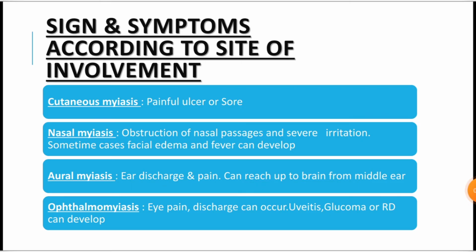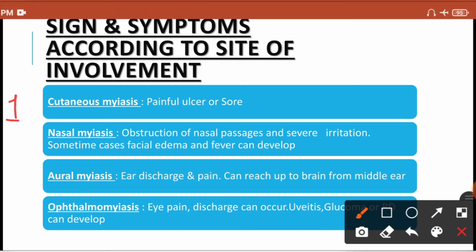Now, the signs and symptoms, that is the clinical manifestation, are usually according to the site of involvement. The first common site is the dirty wound, that is cutaneous myiasis, in which you have a painful skin ulcer, and in the center you have a furuncle from which the larva will breathe. So the usual presentation is a painful ulcer with a discharge.